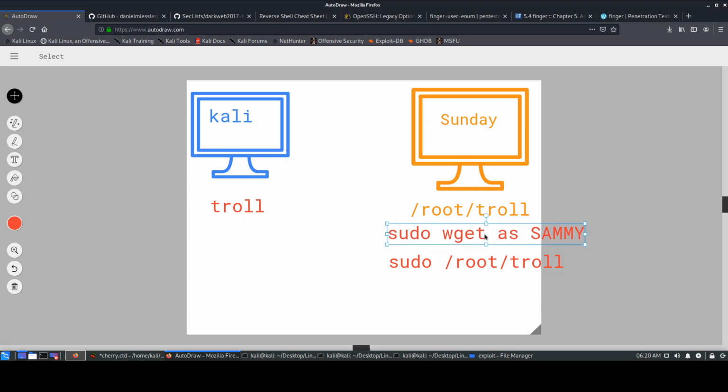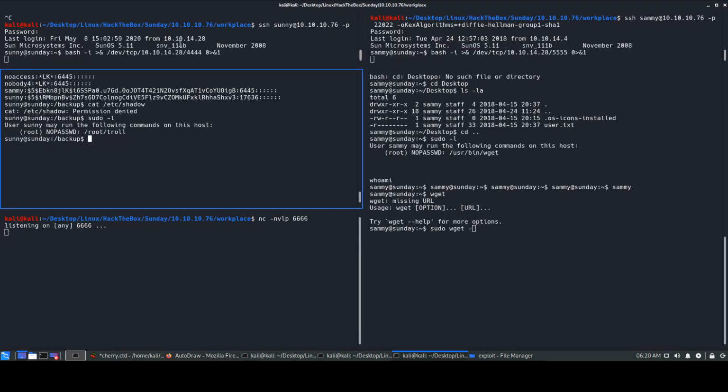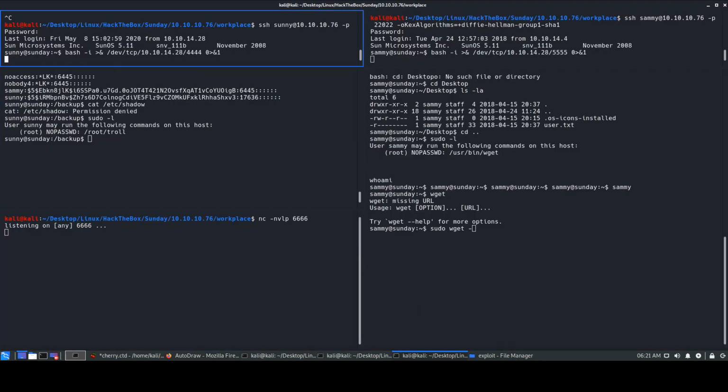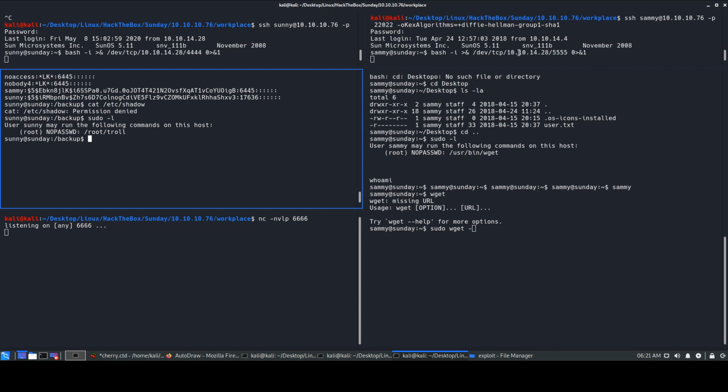So we have these two different permissions present over here, one as user Sammy and one as Sunny. Okay, so just consider this particular first part, sudo and troll, like sudo root troll. Obviously, the left shell is Sunny and this one is Sammy, sorry, my bad.